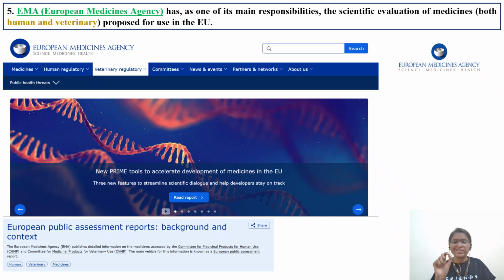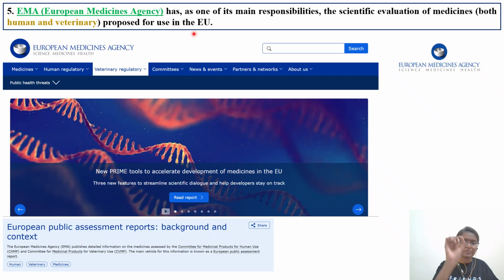EMA will have safety assessment reports. In that, there are details of clinical toxicology, physicochemical properties, clinical trials, preclinical trials. You will also come across some physicochemical properties, the drug history, its patency, its molecular form, all those things. EMA has one of its main responsibilities, that is scientific evaluation of medicines. Medicines means I am talking about pharmaceuticals, both in human as well as in animals, that is human and veterinary, proposed for use in the European Union.